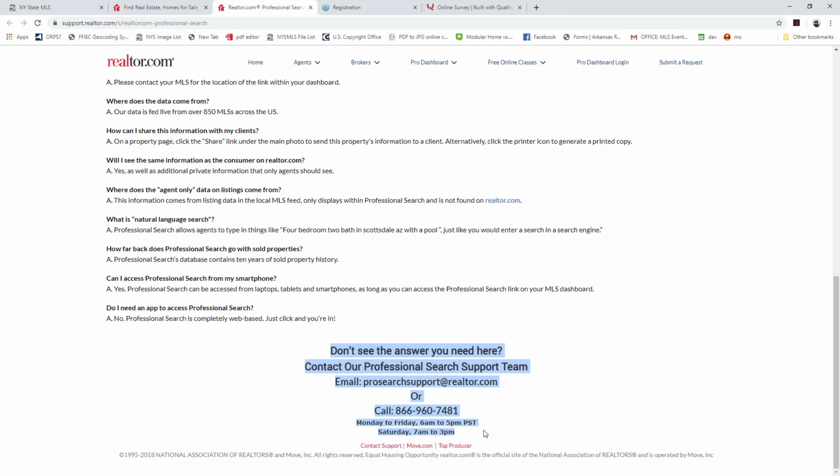But if you want, you can jot down this email. It's just Pro Search support at Realtor.com, and you can call them at 866-960-7481. So it's really cool that with this launch of the new Pro Search, not only are they providing new tools, but they're giving you an outlet to reach out to them directly. Before, a lot of your questions and concerns had to come through the MLS, but now with Pro Search, you're going to be able to reach out to them directly.